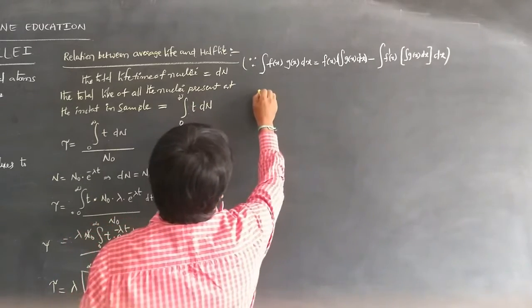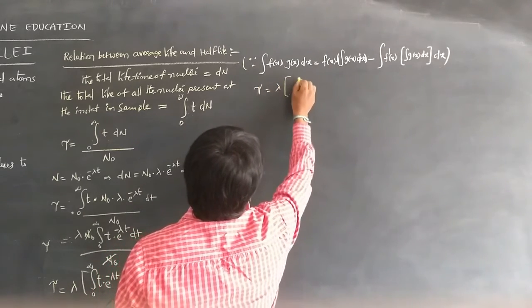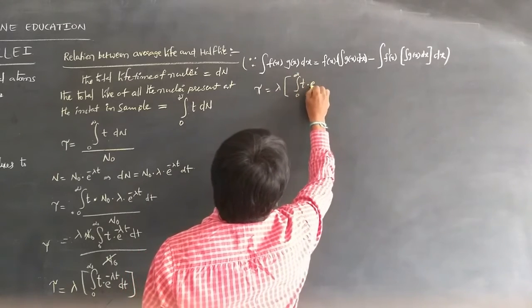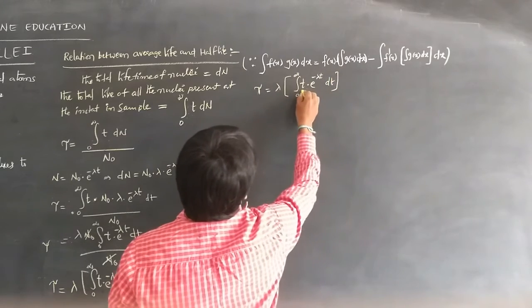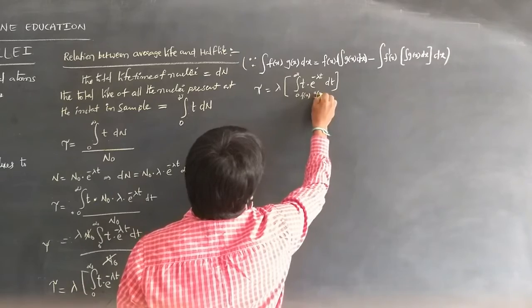By applying that, again I am writing the same equation, that is lambda into the integral from 0 to infinity of t into e power minus lambda t dt. Consider t is f of x and e power minus lambda t is g of x.